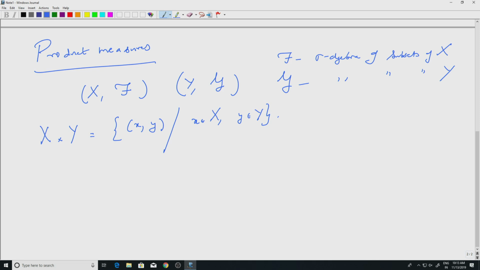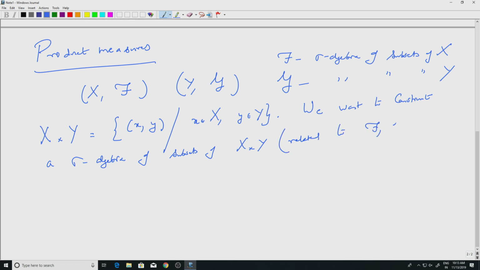We want to construct a sigma algebra of subsets of X cross Y, but the sigma algebra should be related to script F and script G. So, we want to define the product of these two. We start with some definitions.